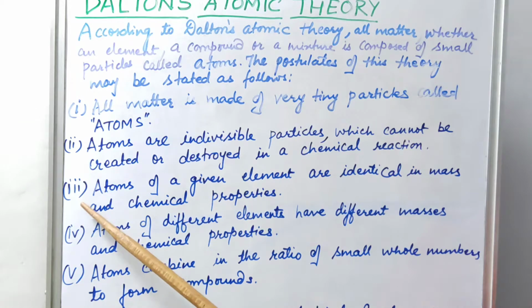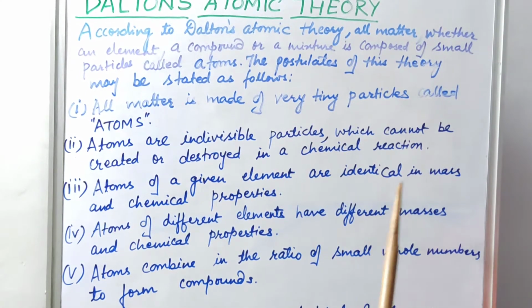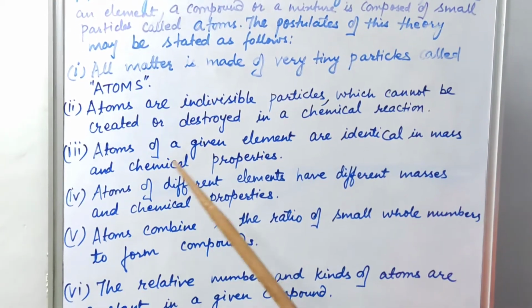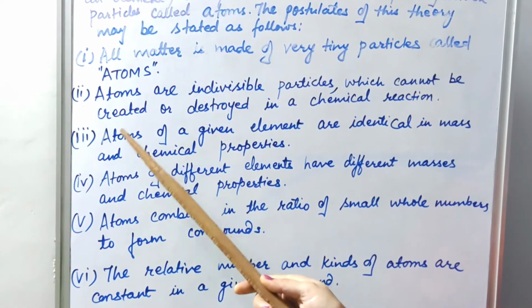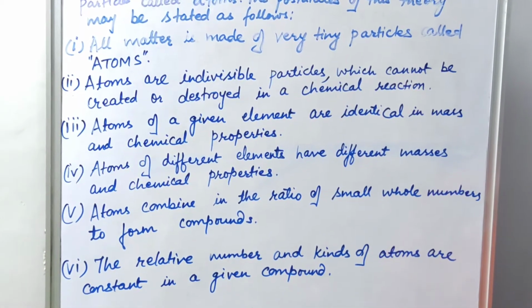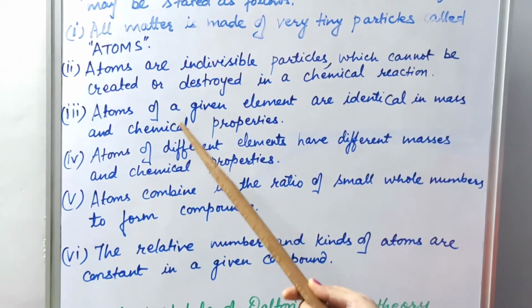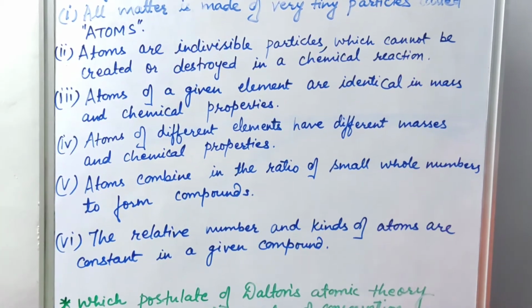The third postulate is that atoms of a given element are identical in mass and chemical properties. Try to understand what it means.